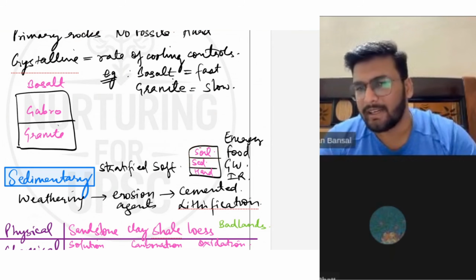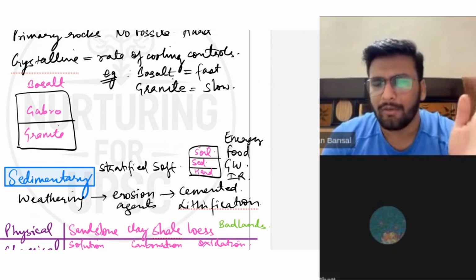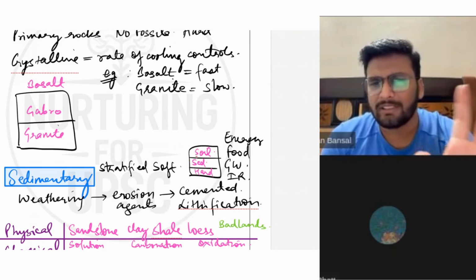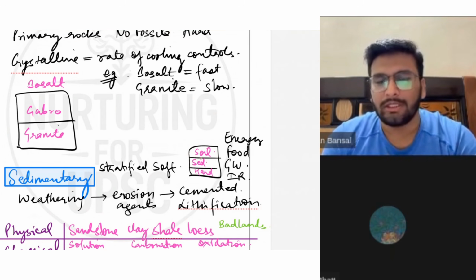I guess Manish might have covered how this pedogenesis process is taking place. He must have covered the 4-5 stages. I'll cover the basic soil profile of India. The process of pedogenesis Manish must have covered.